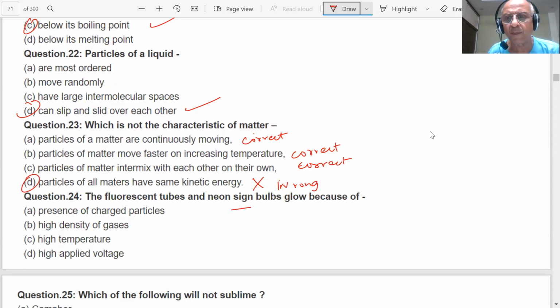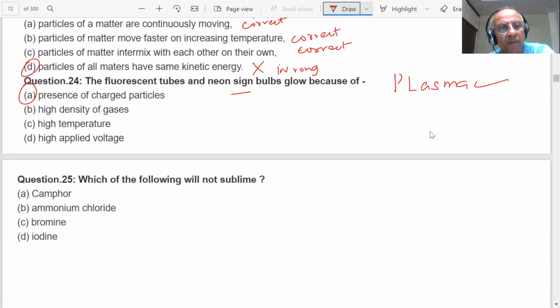We have told you plasma state. When temperature becomes very high, what happens, student? These gas particles become ionized. High energy charged particles are there, and they glow.